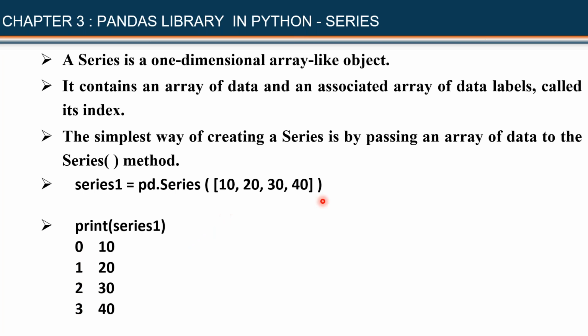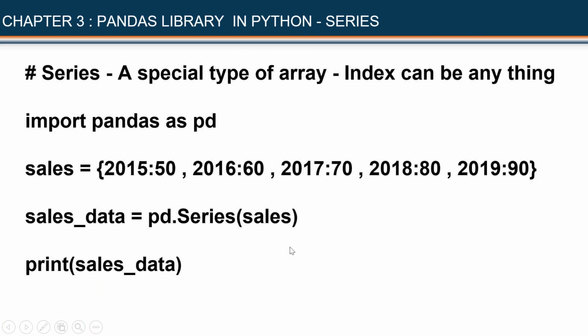In the case of list, tuple, series or n-dimensional array, the value of the index always starts from 0 and increases by 1 every time: 0, 1, 2, 3. In the case of series also, by default, the values of the index are like this. But you can change these indices.